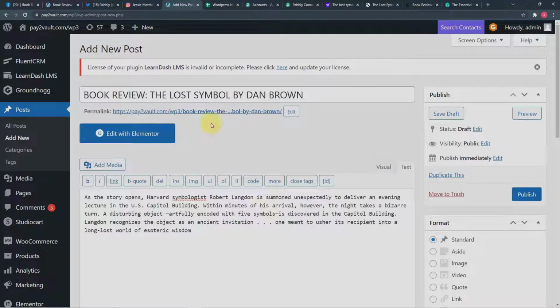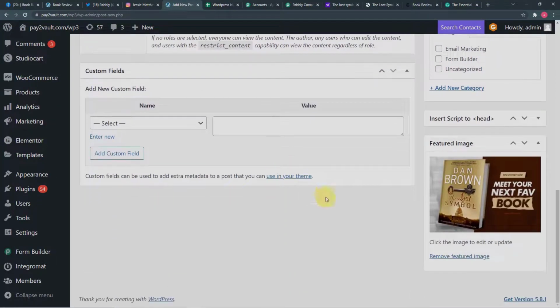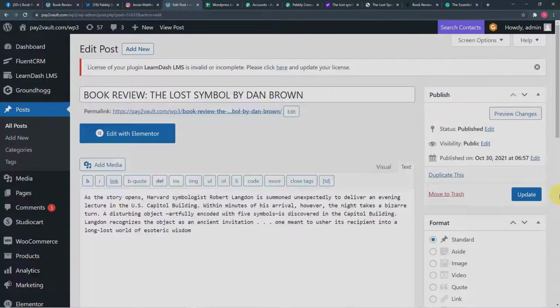So I have created a new blog here, and this is also a book review, The Lost Symbol by Dan Brown, and here I have written a short blog, and I have attached a featured image also. So I'm going to publish this blog here in WordPress. Let me click on publish here. So you can see this blog is published, the status is showing published.